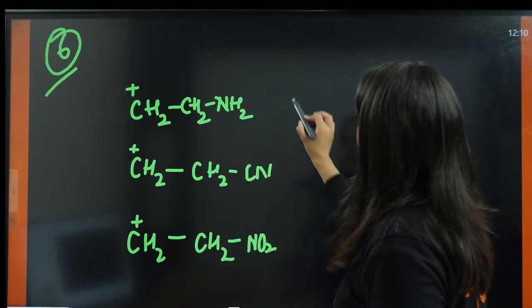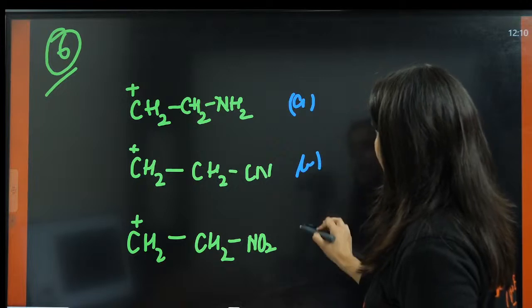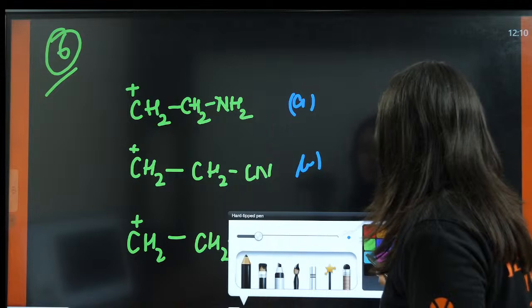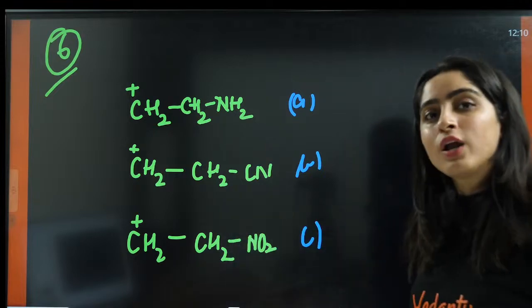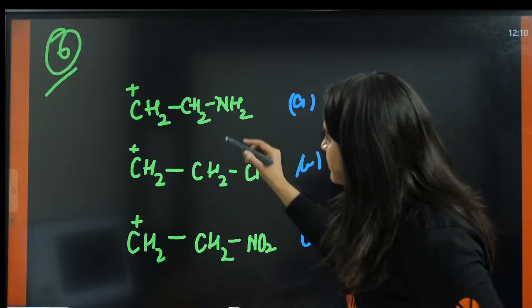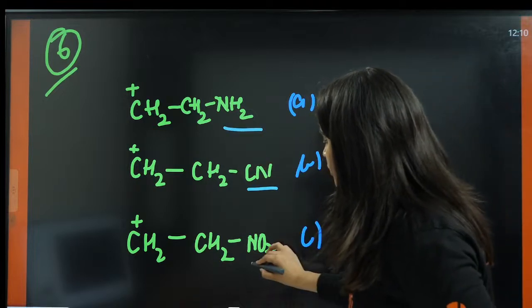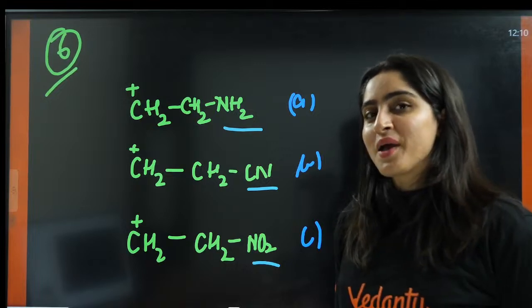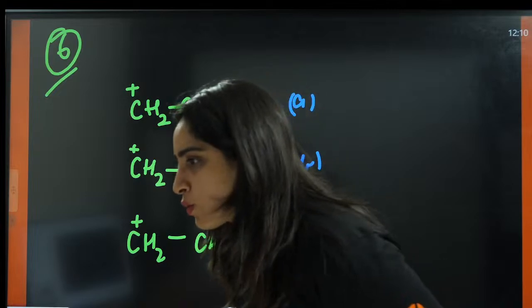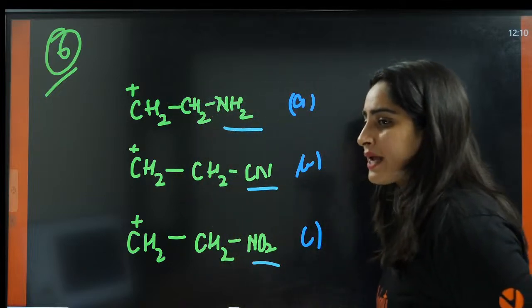Now, this is A, this is B, and this is C. What is the stability order here? These all are carbocations. The difference here is this NH2 group, this CN group, and this NO2 group. So here comes a minus I order. What is the minus I order?